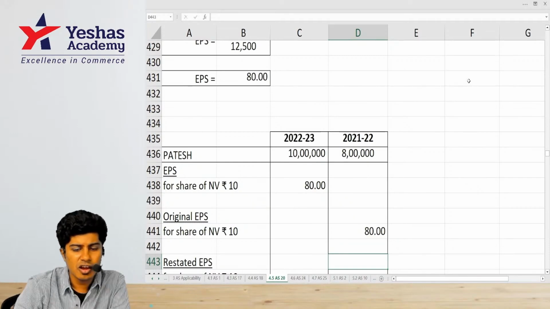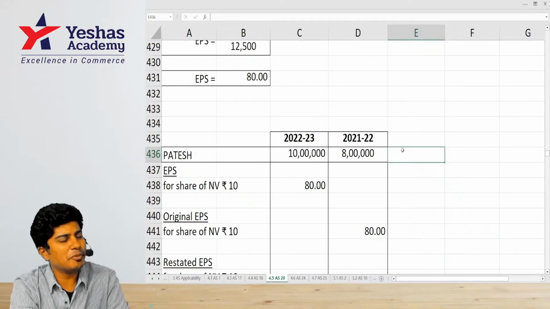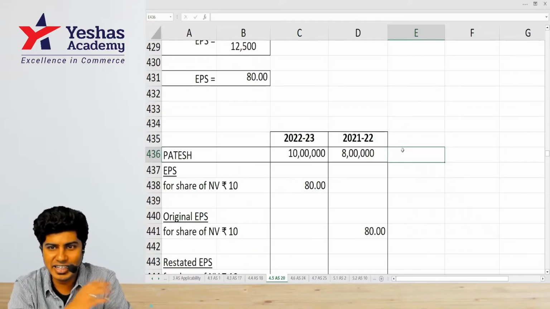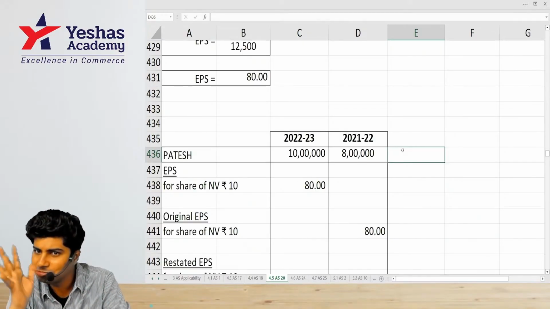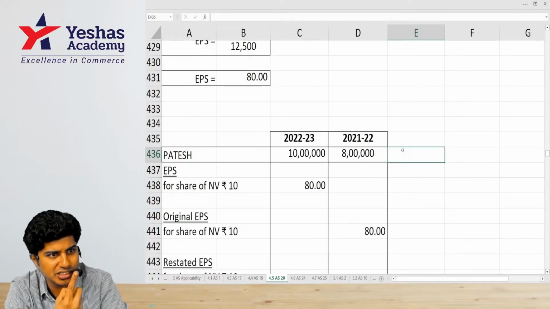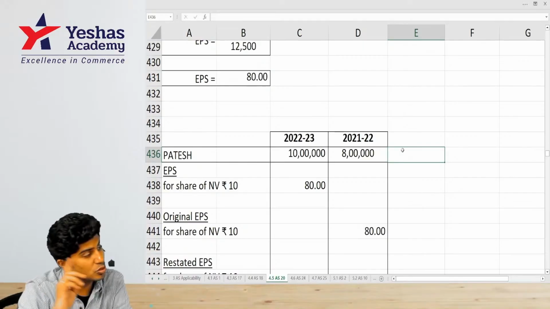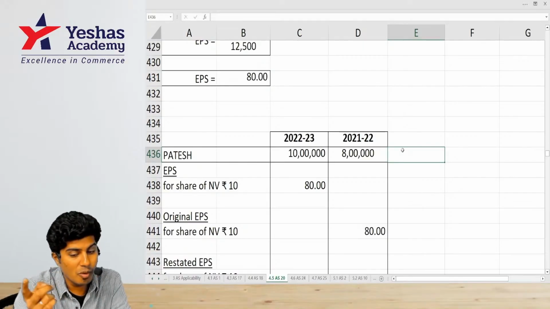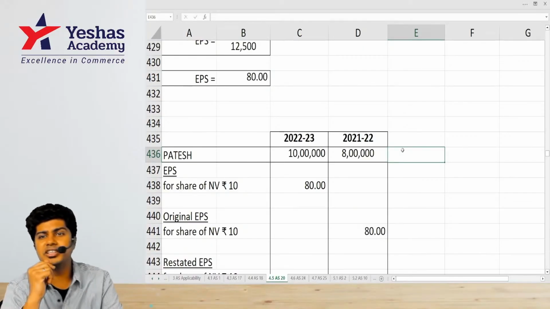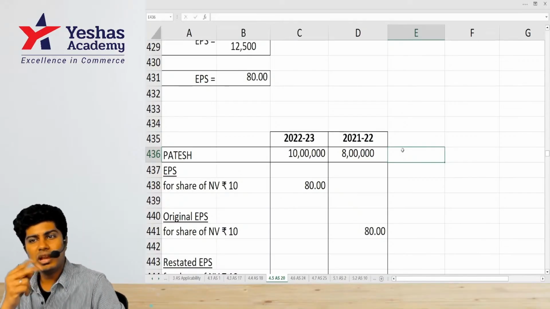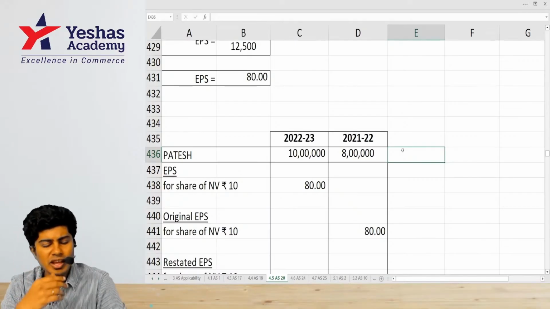Why? How much is the profit of last year? How much is the profit of this year? Did their capital increase? They did not collect 1 rupee of cash. Their capital is the same last year and this year. How much did the profit increase by? 2 lakh rupees profit increase? Then why is EPS not increasing?